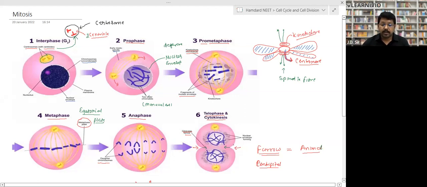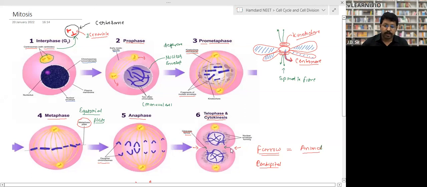In telophase, both sets of chromosomes reach the opposite poles, right? Formation of the nuclear envelope takes place. Again the centriole divides into two and becomes centrosomes, right? Now it comes to the cytokinesis. In animal cell, what happens?